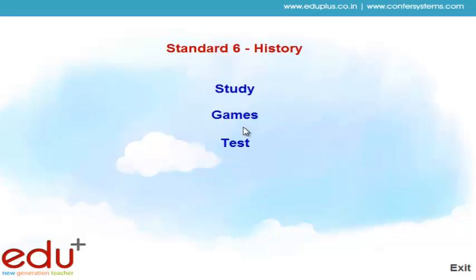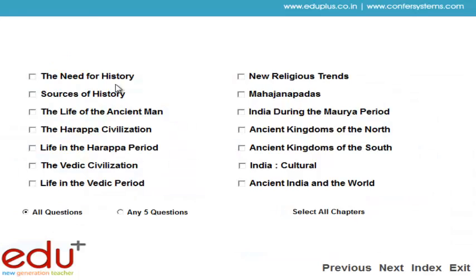After the game part, we show the test. Here all the chapters are displayed. Two options are given in solve the test: one is all questions and the second is any 5 questions. First we select the chapter Harappa civilization and select the any 5 questions option. Now your test starts.